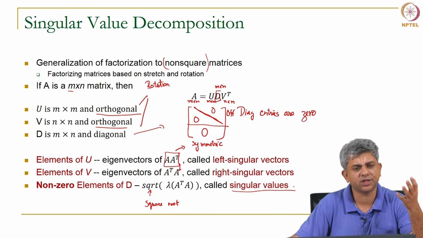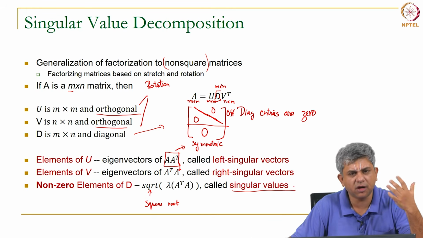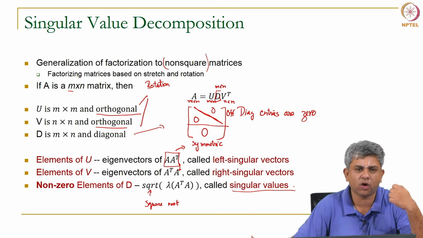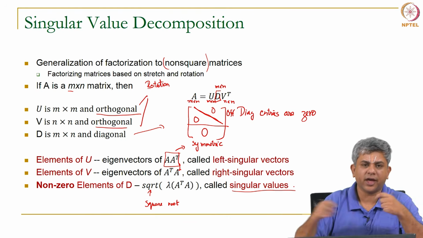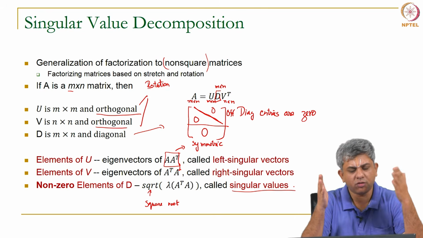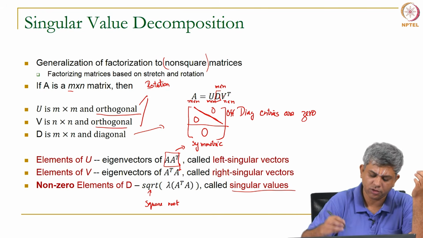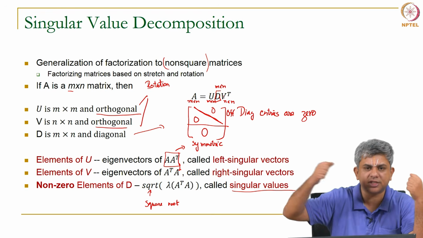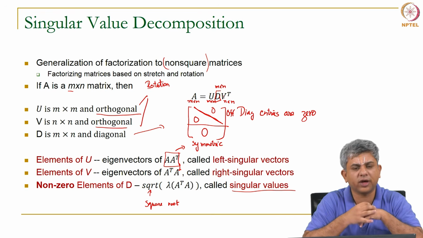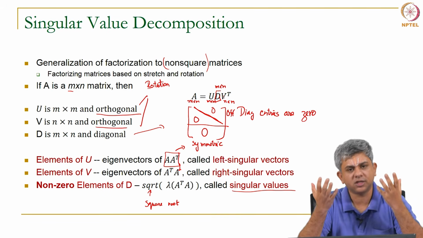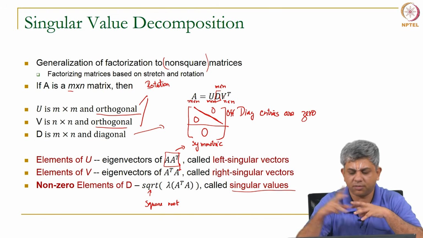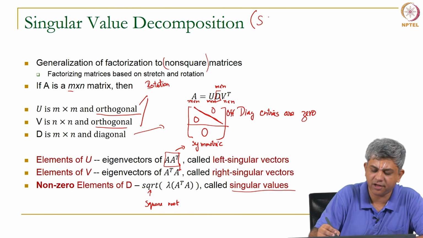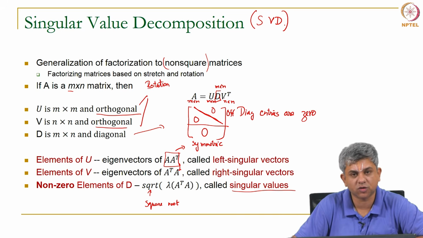The singular value decomposition has a very similar, not the same, but very similar interpretation to what I talked about for the eigen decomposition. You take a vector, rotate it by the V transformation, D simply stretches it, and then you rotate it back. So, you can think of any matrix A as simply doing a rotation as well as stretching, and that is the significance of a singular value decomposition, often called SVD, as far as this course is concerned.